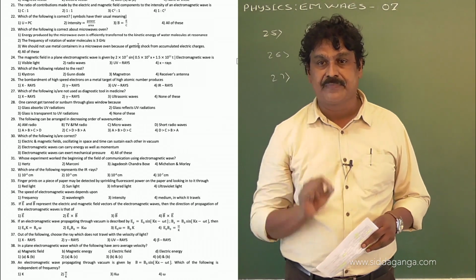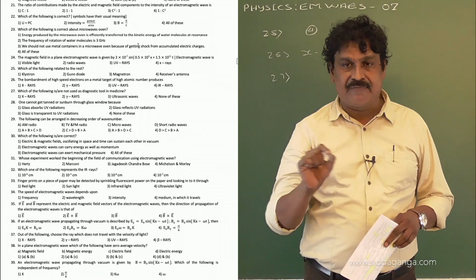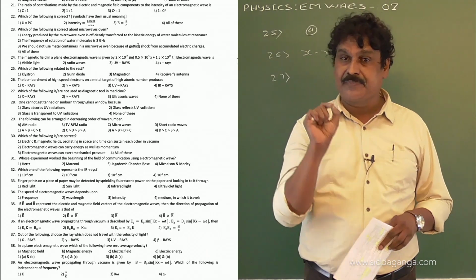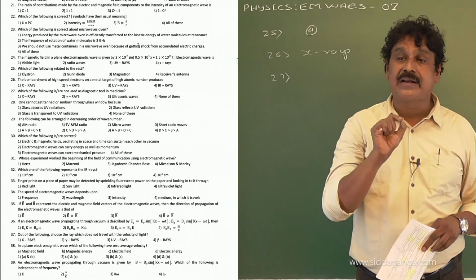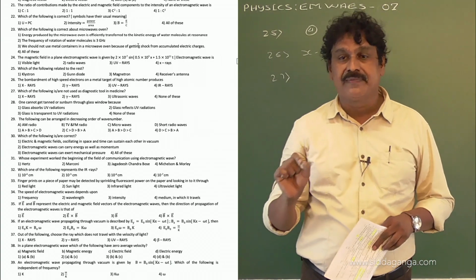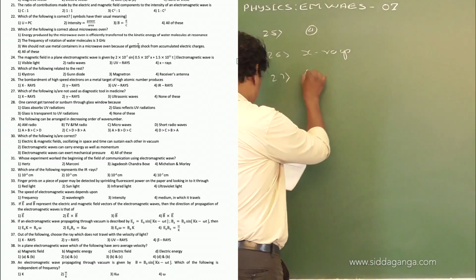And in ultrasound scanning, that is the scanning of kidney stones and everything, we are using ultrasonic waves. But gamma rays, though they are used in cancer treatment, are not used for any diagnostic system. Therefore, the right option is gamma rays, that is option number 2.